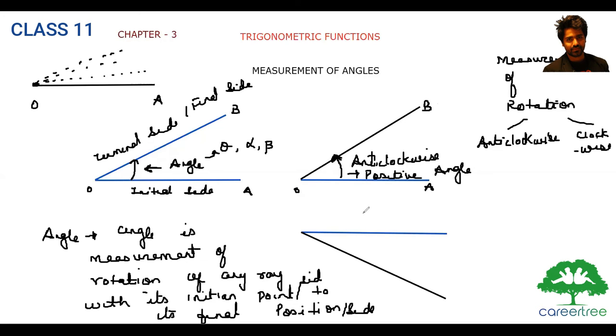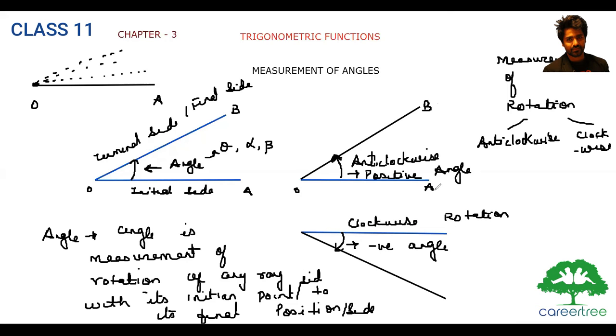And if we are rotating a ray in the clockwise direction, this side, this is clockwise rotation. Then this measurement is a negative angle. Till now you have only studied 90 degree, 60 degree, 40 degree.